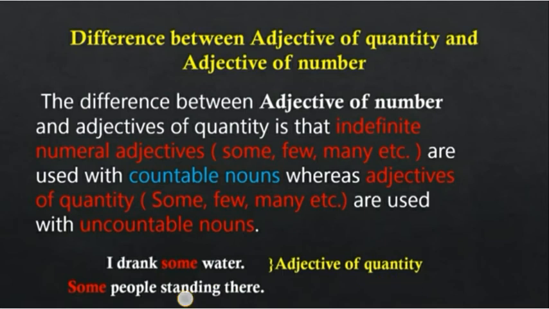Some people are standing there. People, you can count the people. So this is a countable noun. And here also the word some is used. So this is the adjective of number. Understood, children? What is the difference between adjective of quantity and adjective of number? You only have to remember whether it is used with countable nouns or uncountable nouns. Water is uncountable, so it is adjective of quantity, and people is countable, so it is the adjective of number, because adjective of number is used with countable nouns.